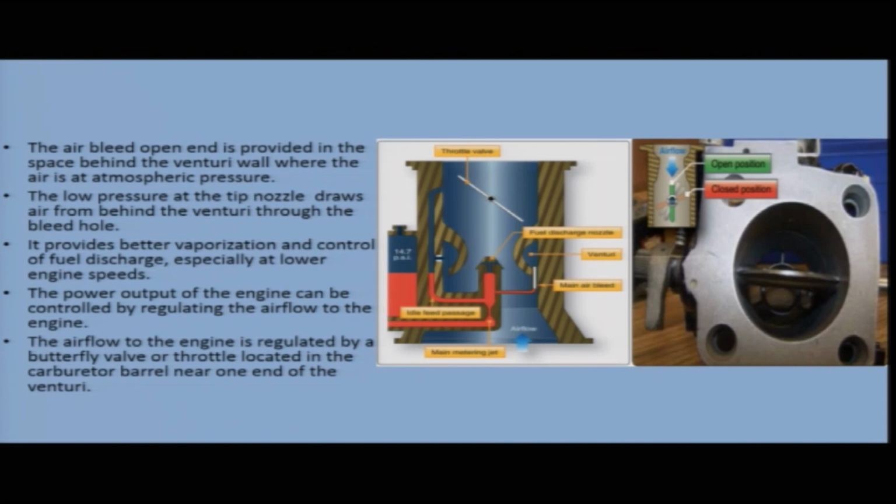The power output of the engine can be controlled by regulating the airflow to the engine. The airflow to the engine is regulated by a butterfly valve or throttle located in the carburetor barrel near one end of the venturi. So, we have seen about this throttle valve in our previous slide. So, the airflow is regulated with the help of this throttle valve.